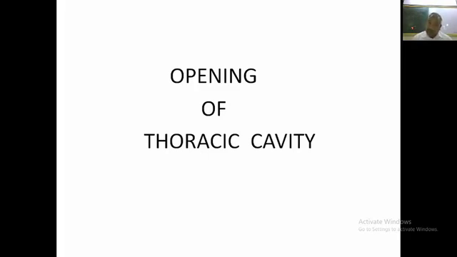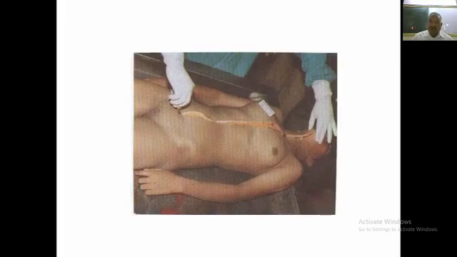The pleural cavity must be properly examined for any fluid or any blood or any pus, or any collapse of the lung, or diseases of the lungs, asbestosis, pneumoconiosis and others, especially if the person is a factory worker. This is I-shaped incisions.